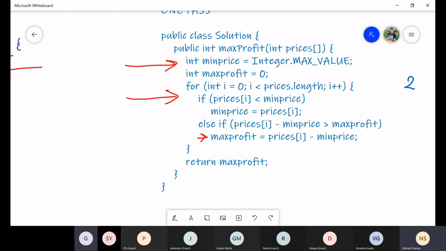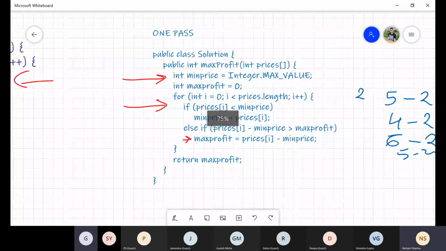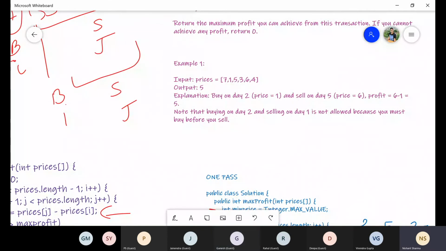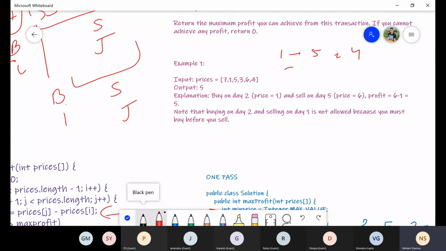Do you understand the problem now? Let me go through with this only. Take this example 7, 1, 5, 3, 6, and 4. Suppose if you are allowed to buy and sell again and again. So what I will do, I will buy at 1, I will sell at 5. So the profit is 4. Then I will buy at 3, I will sell at 6. The profit is 3. So total profit is 7.